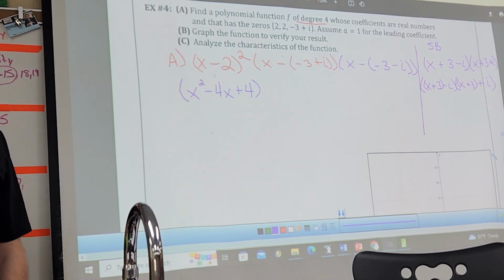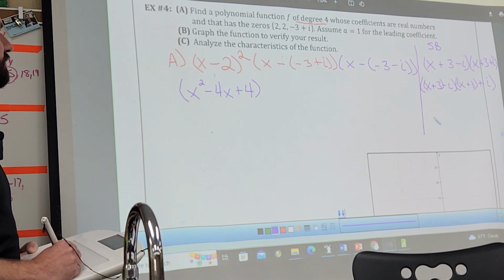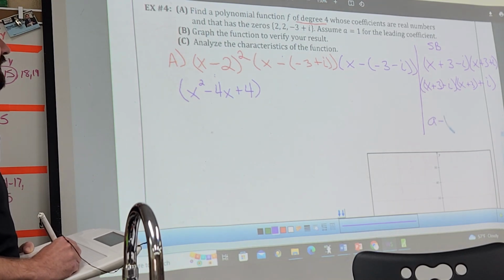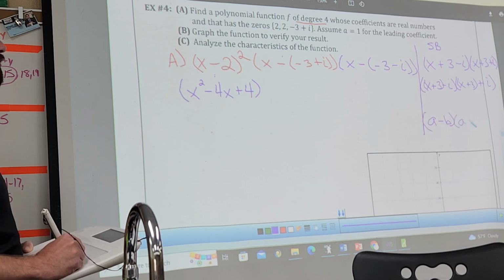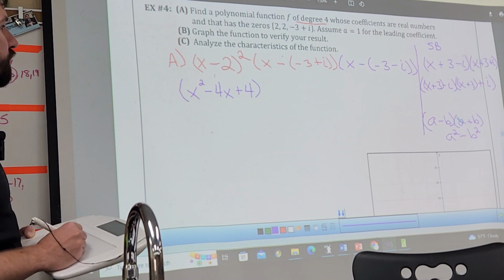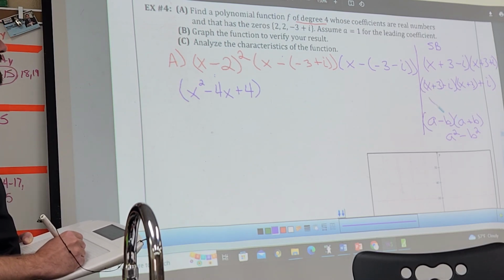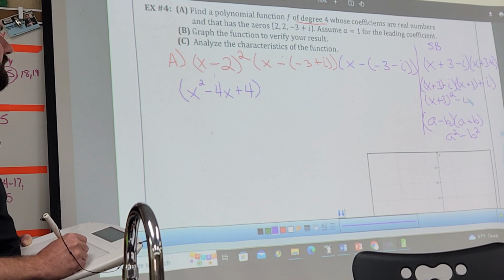it stinks really bad. It takes a long time. But I'm going to use what Mr. Small said and see if we remember a minus b times a plus b. You guys remember what that always expands out to? A squared minus b squared. So for this one, what's my a? x plus 3. So that becomes x plus 3 squared minus i squared.